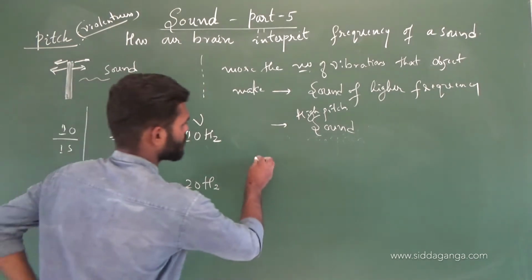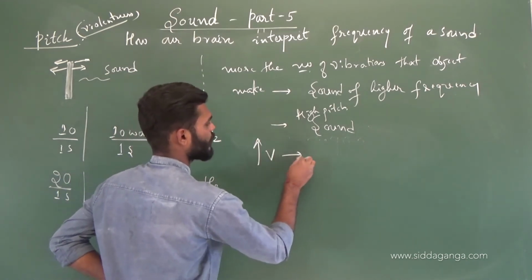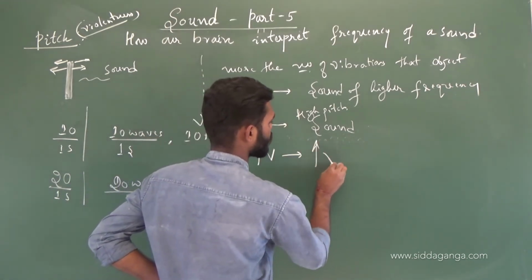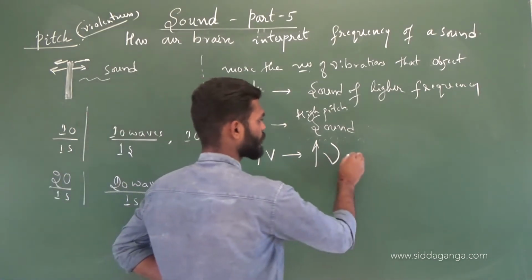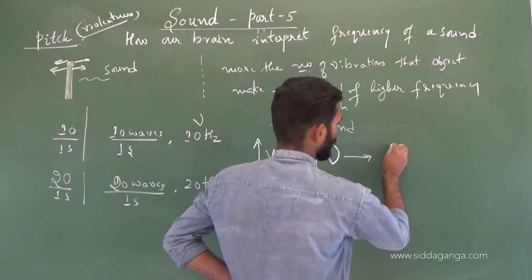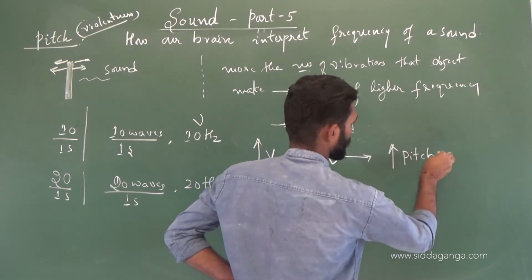ಸಿಮ್ ಗೊತ್ತಿರಬೇಕು, more the vibrations of the object, more the frequency of that sound produced by that object. More the frequency of the sound, more or higher the pitch of the sound.